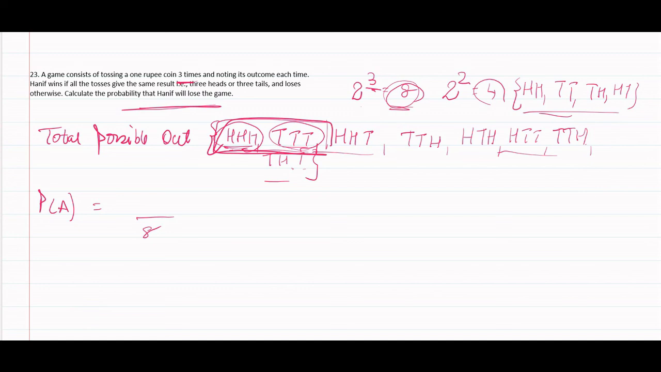Now how many outcomes come where he would lose the game? 6 outcomes, 1, 2, 3, 4, 5, 6. Because if he gets the same result he would win, so we eliminated those 2. The rest are not the same results, so 6 by 8 reduces to 3 by 4. So the probability that Hanif will lose the game is 3 by 4. If asked the probability of winning, it would be 2 by 8, which reduces to 1 by 4. Have a look at the sum.